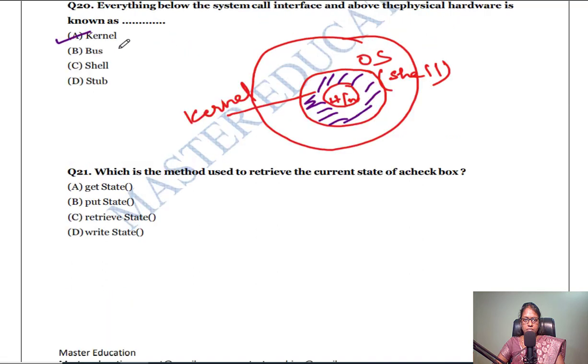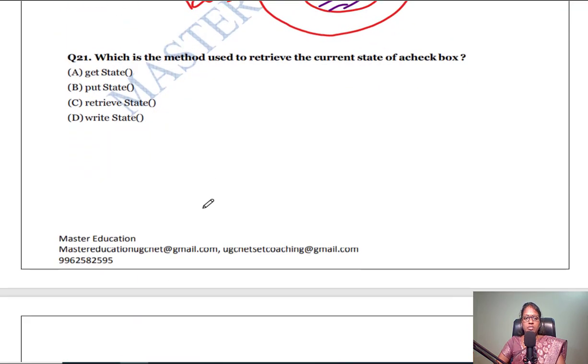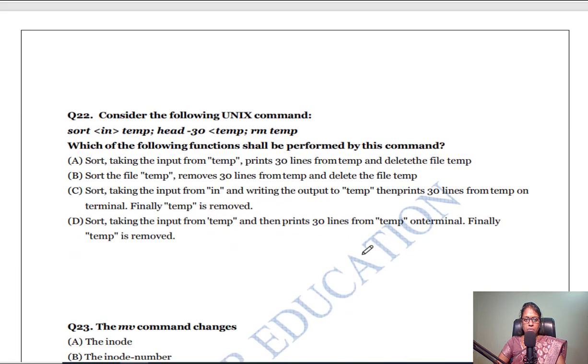Whereas bus is just a transferring line, and shell is the command, and stub is also called some modules. Stub is nothing but a module. If you are writing some module, that is called a stub. The next question, which is the method used to retrieve the current state of a checkbox? So if I want to retrieve the current state of a checkbox, I have to give getState. getState is a command which is used to retrieve the current state of a checkbox.